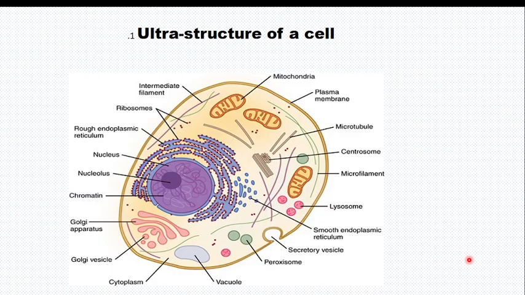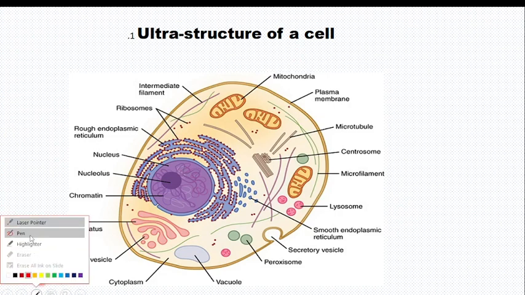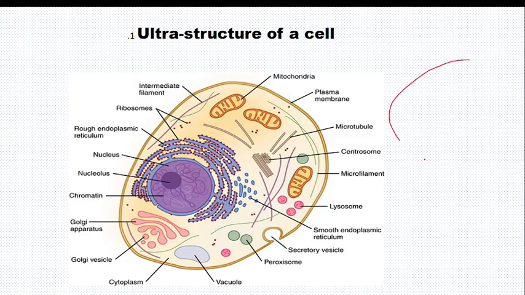Let's go to the anatomy or structure of the cell under electron microscopy. Usually under light microscopy, a cell looks like this. There is a cell membrane and the nucleus, and the remaining part is cytoplasm. So this is a cell under light microscopy: they have cell membrane, cytoplasm and the nucleus.